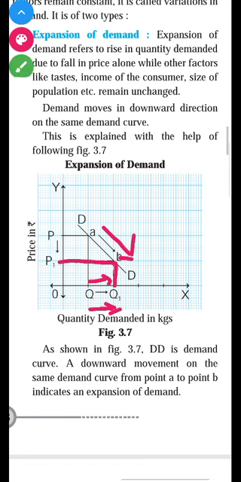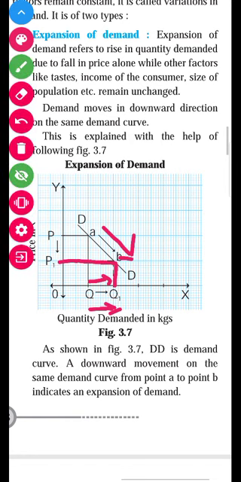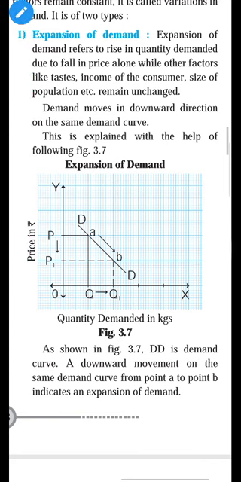Let us move towards the contraction of demand. The contraction of demand is just the opposite of expansion of demand. What you have written in the explanation of expansion of demand, other things remain constant, only because of a fall in price demand expands, you just make the opposite of this.